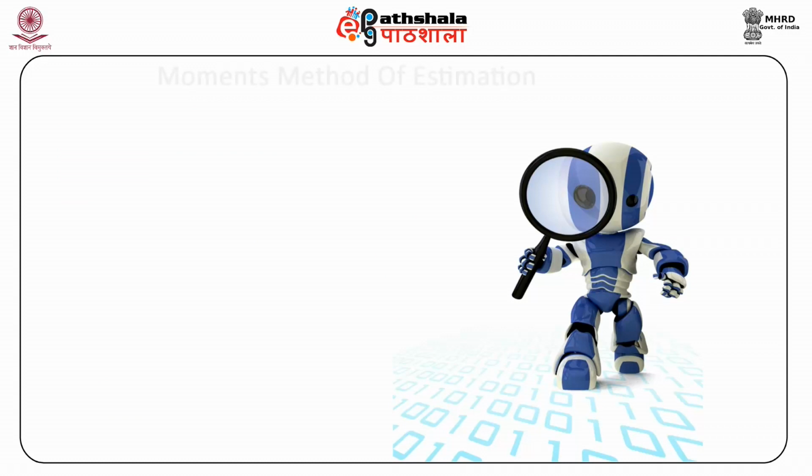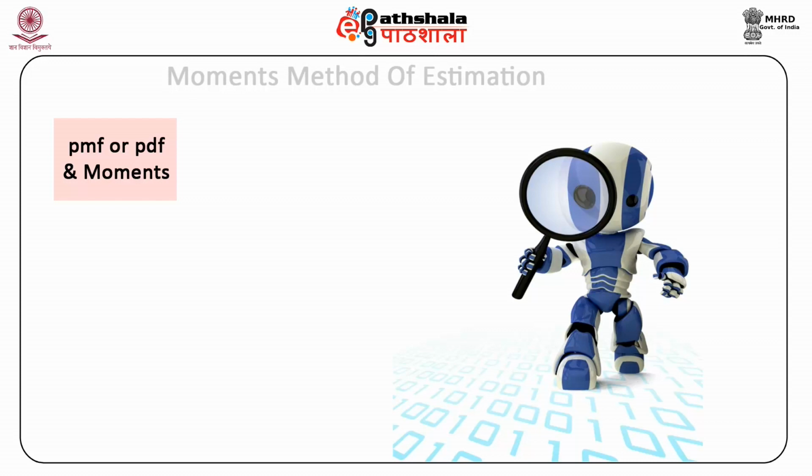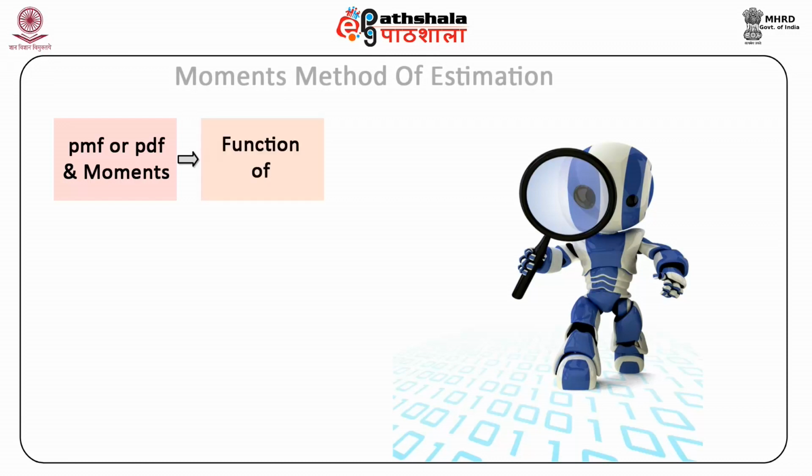The probability distribution of the population, whether it is a discrete distribution with probability mass function p x, or it is a continuous distribution with probability density function f x, is a function of the population parameters. For example, the PMF of a binomial distribution is a function of its parameters n, the number of independent trials of the experiment, and p, the probability of success.